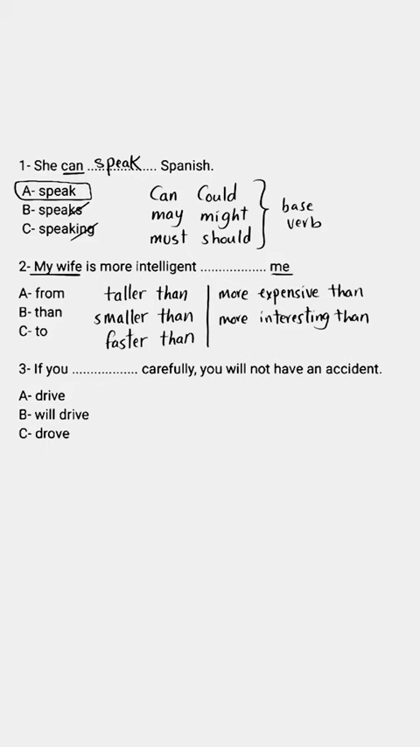Notice guys, we use than. In all comparatives, we use than. Here I compare between two people, my wife and me, using more intelligent than. So the answer is than.